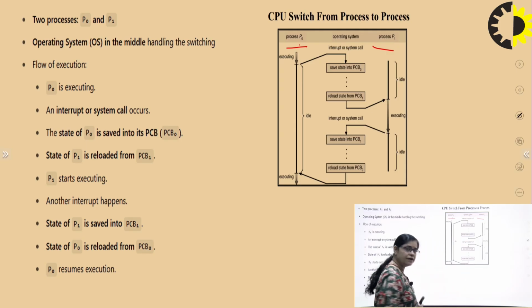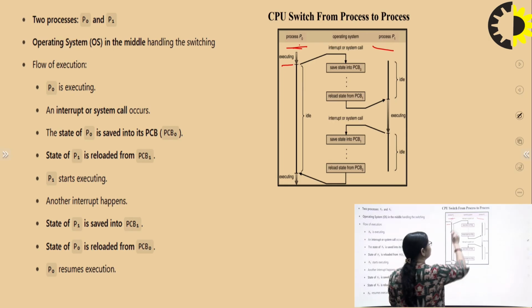Now, if we see the flow, process P0 is executing, and then an interrupt or a system call happens.